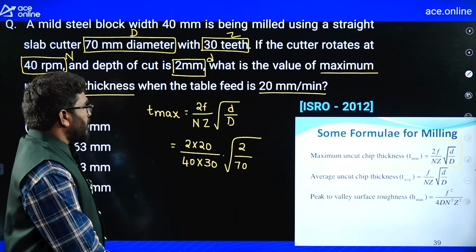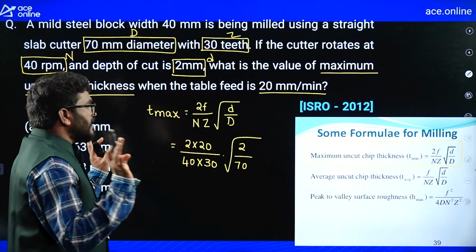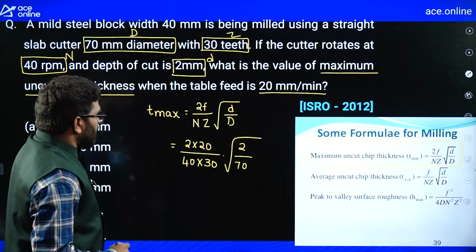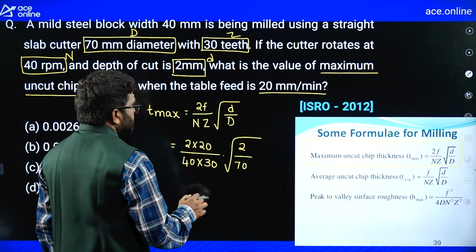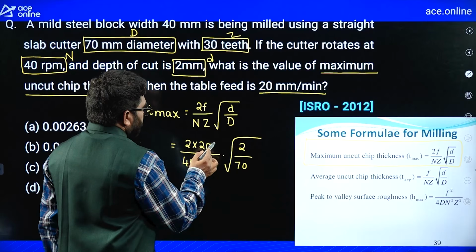Depth of cut is 2. Diameter is 70. We don't have a calculator. Now listen, how to solve this question? It's very simple.